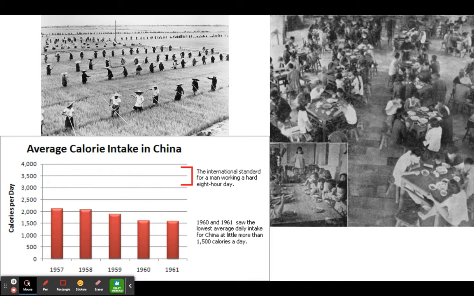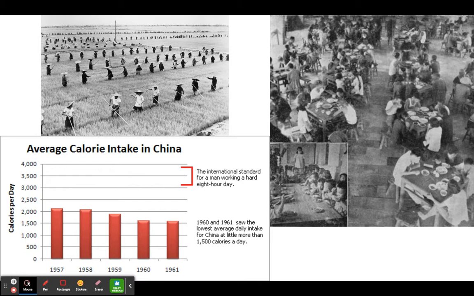If you take a look, the red bars are the average calorie intake at the time, and if you look at this too, in 1960 and 61, they literally saw the lowest average daily intake for China, which was about 1,500 calories a day. That's very low. If you take a look at the top up there, you can see what the international standard for a man working a hard 8-hour day is, right around 3,000 calories, maybe a little higher.